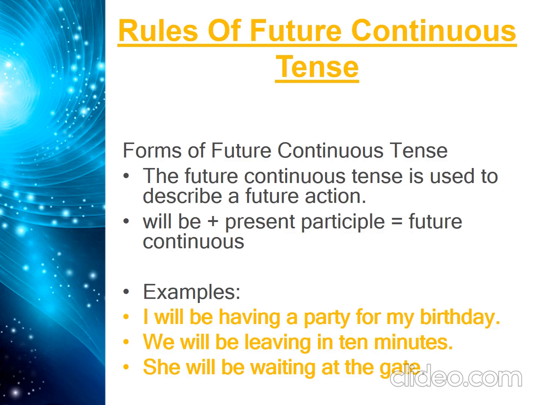And what is present participle? Yes, present participle is first form of verb adding ing. So this is how we will form it, and this is how the rule is followed in future continuous tense. Let's take some more examples.